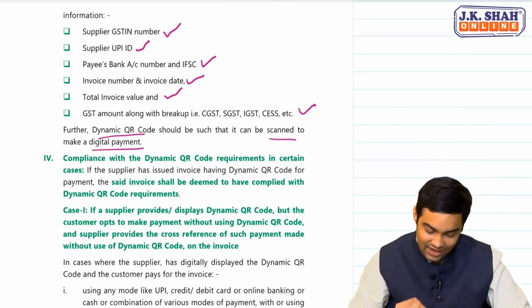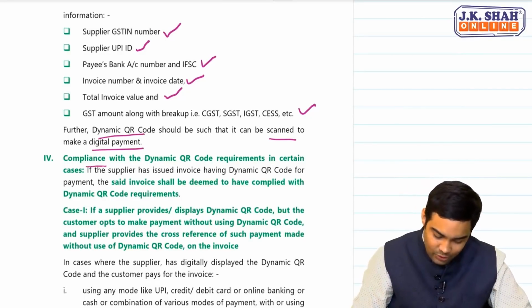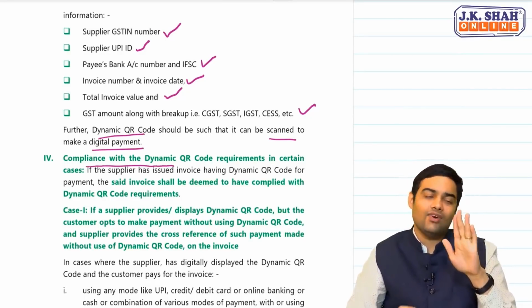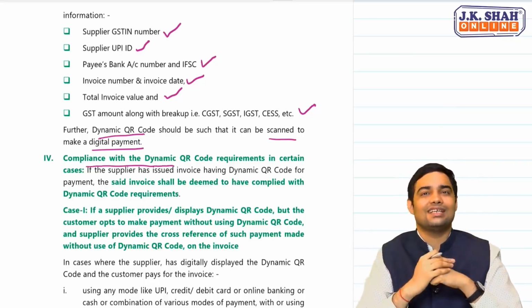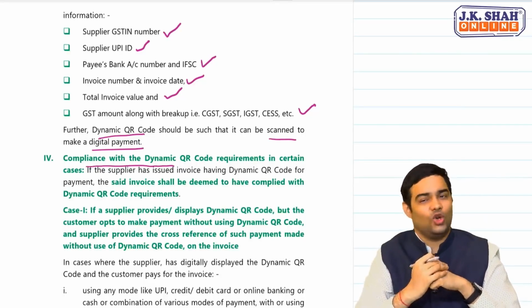Okay. Now, coming to the compliance point. If I have displayed dynamic QR code, but the customer says I want to pay in cash, can I say no, pay online payment?